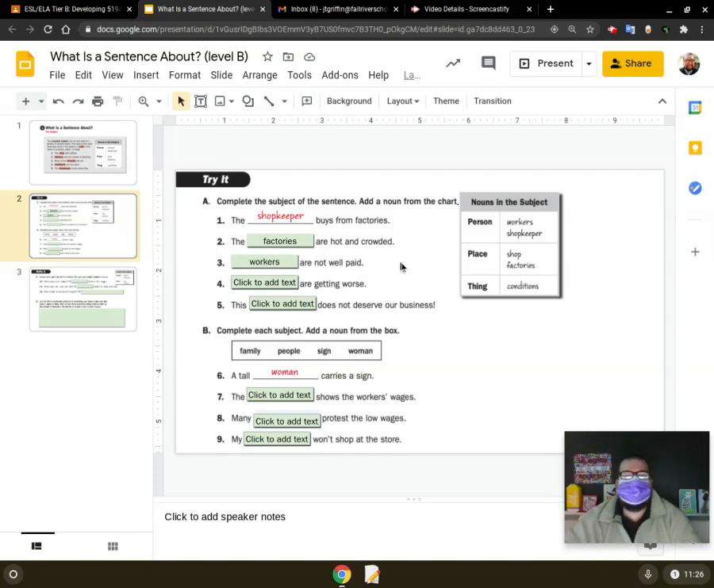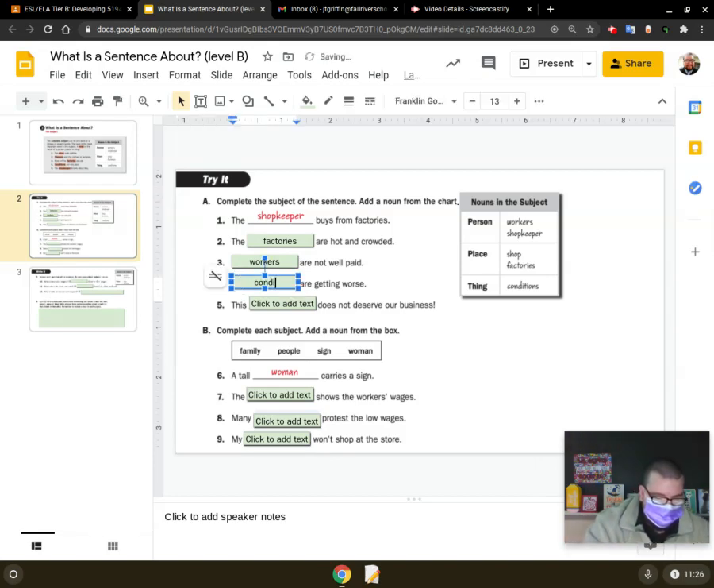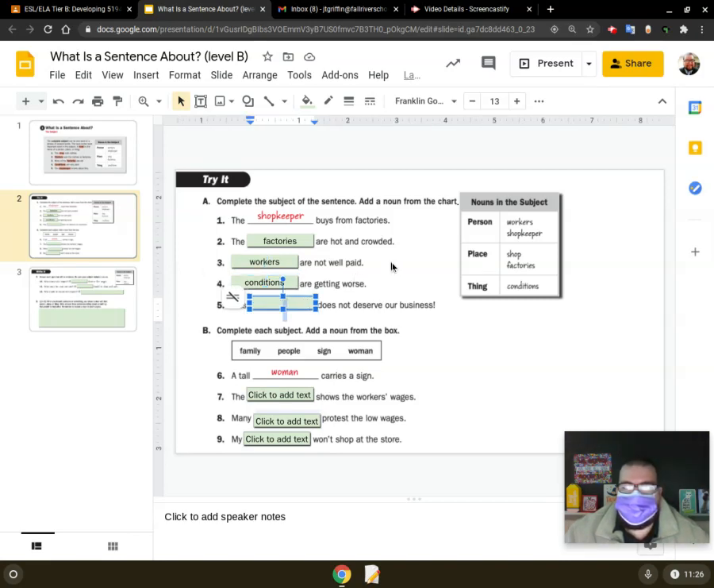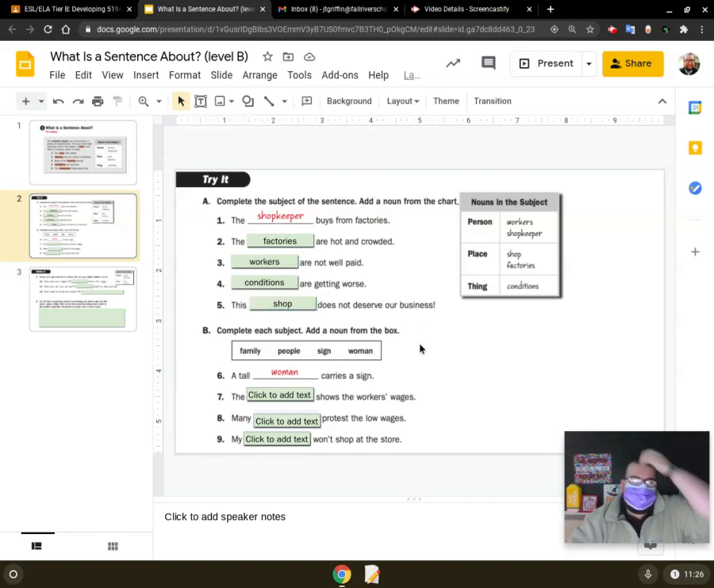I love it. Number 4, blank are getting worse. Condition. Yeah, you got it, dude. Conditions. Condition is subject and getting worse is a predicate. Look at you. You're a master, dude. You got it. Exactly. And are getting worse is our predicate. And number 5, this blank does not deserve our business. This shop is our subject and does not deserve our business is our? You got it. Awesome.